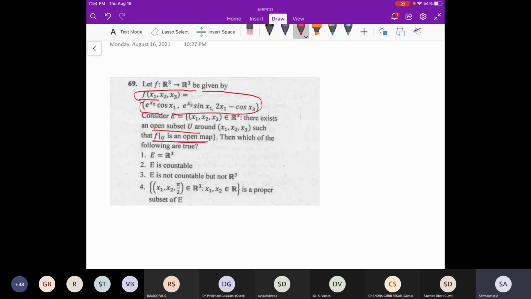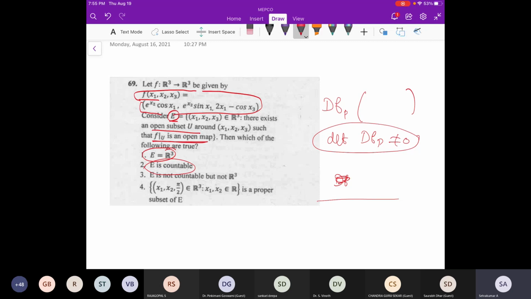So here also we have to find df at a point, find the matrix, and say the determinant of df at that point is non-zero. If it is non-zero, the same thing can happen, the same thing we can argue. E is actually R3, R0, uncountable, countable, these things. Whatever we are getting, the same thing will come. Here also df will be some curve. The same argument you can use here also, but do it carefully. Is that clear?